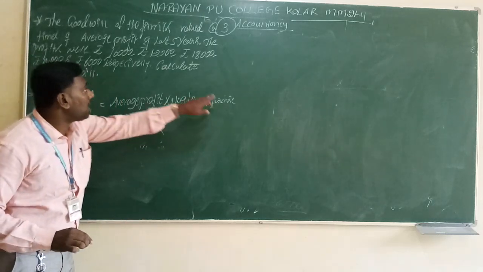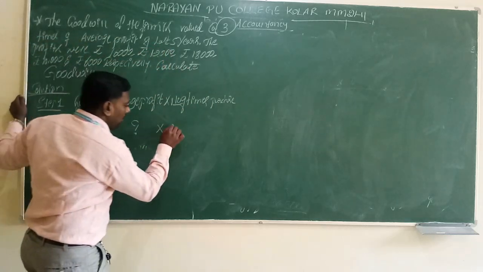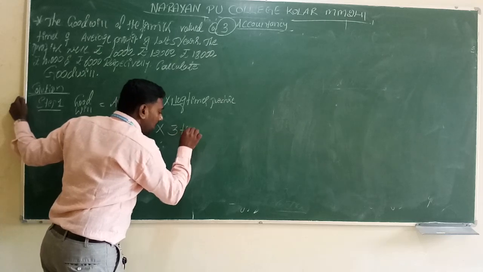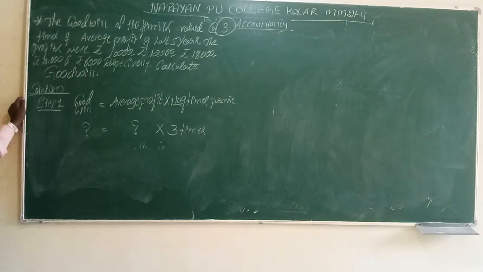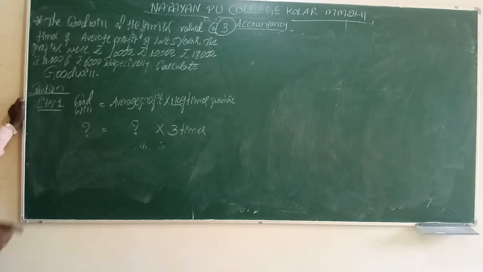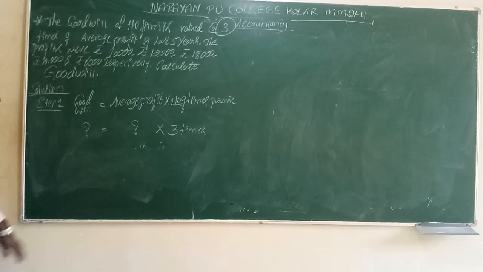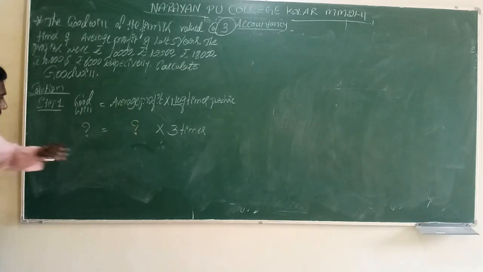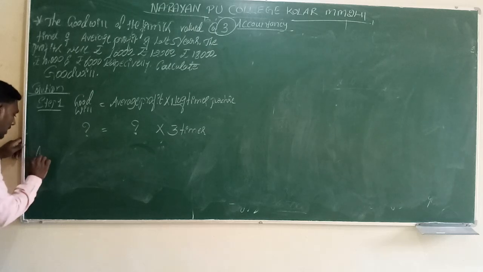And the number of times is given: 3 times of average profit. Sometimes they give 3 years purchase, sometimes 3 times of average profit. Whatever it may be, we should consider that as the number of times or number of years purchase. But we don't have the average profit. For that, first we have to calculate the average profit in step number 2.